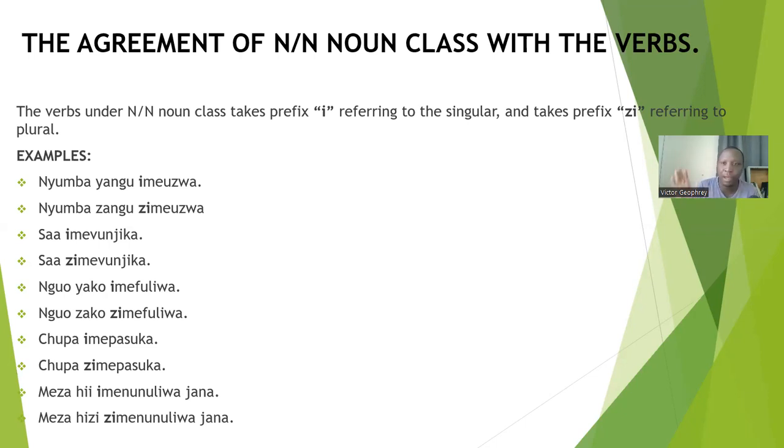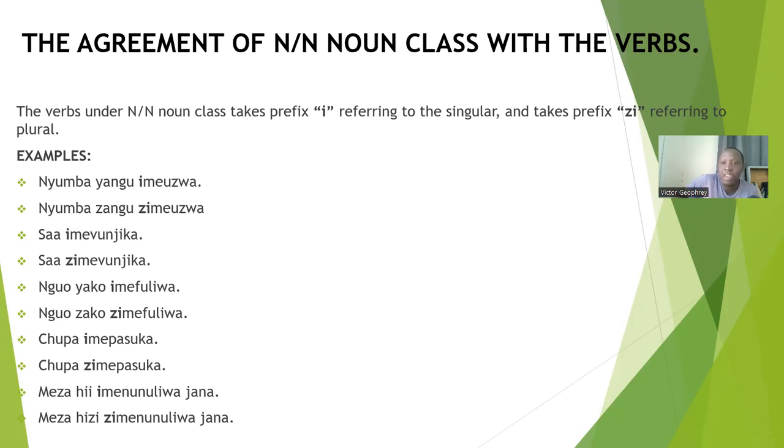Those possessives and demonstratives are the ones that show whether this noun is singular or plural. In the case of the verb, to show that, these are the prefixes we use. We use the prefix i referring to the singular noun and z referring to the plural noun. For example, we have nyumba. Nyumba in singular and plural is the same.